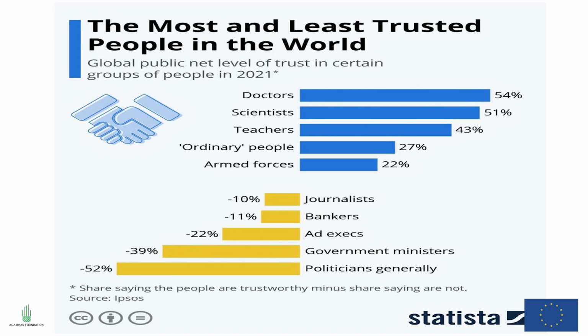Infographic, it tells you the most trusted are the doctors at 54%, scientists at 51%, teachers, you can have a look at the rest. Then you look at the least trusted, we have journalists at negative 10%, bankers negative 11%, and generally we have the politicians as the least trusted. And again, these are global statistics by Statista in 2021. So look at this representation at a glance, you get all those details at once.